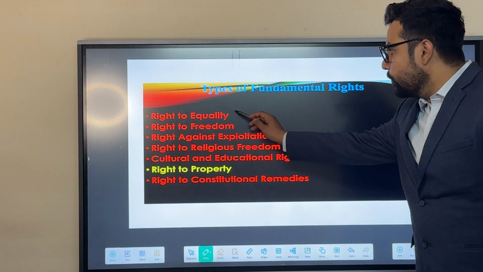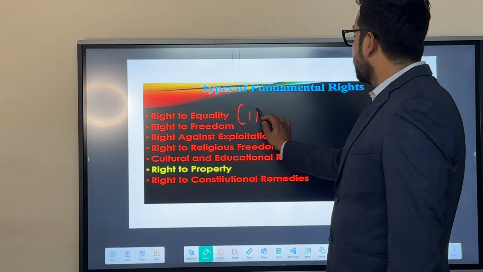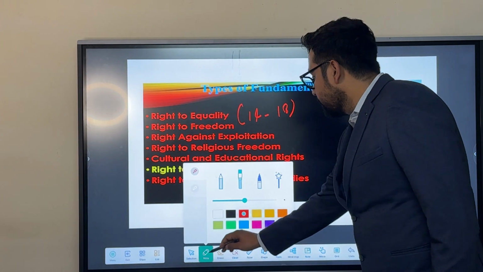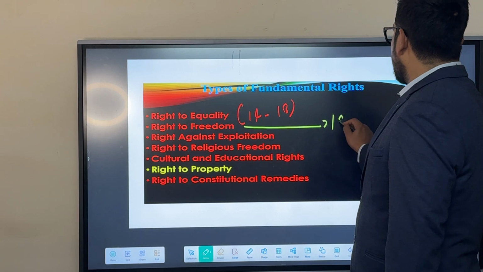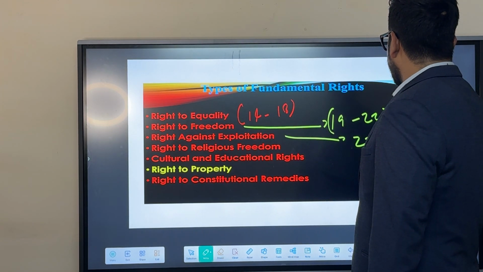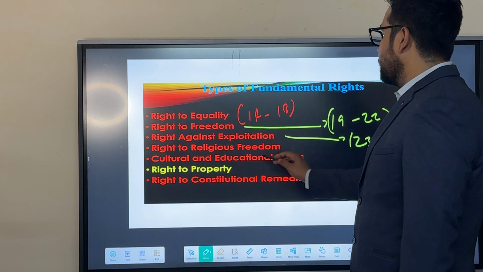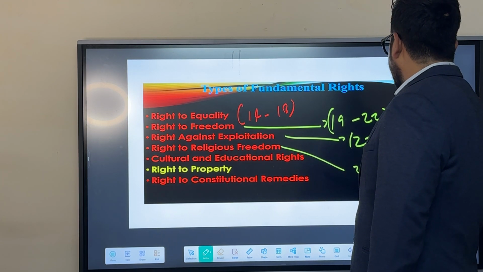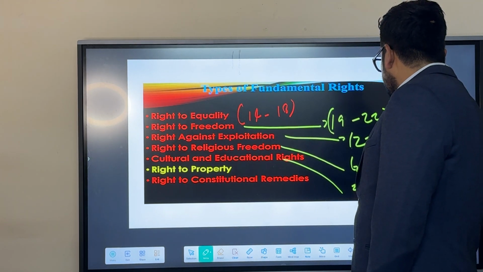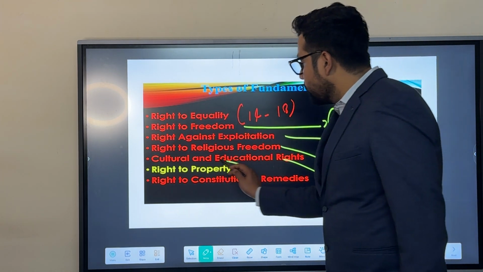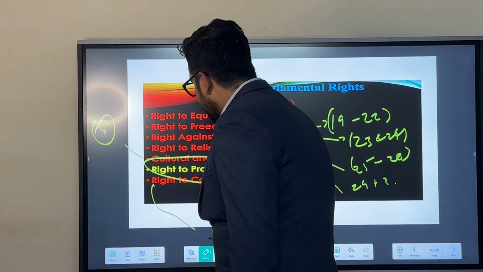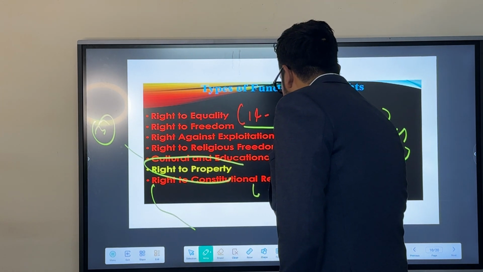These are: right to equality, which deals with Article 14 to 18; right to freedom, Article 19 to Article 22; right against exploitation, 23 and 24; then right to religious freedom, 25 to 28; then cultural and educational rights, 29 plus 30; then right to property, Article 31; and the last but not the least, right to constitutional remedies, that is Article 32.